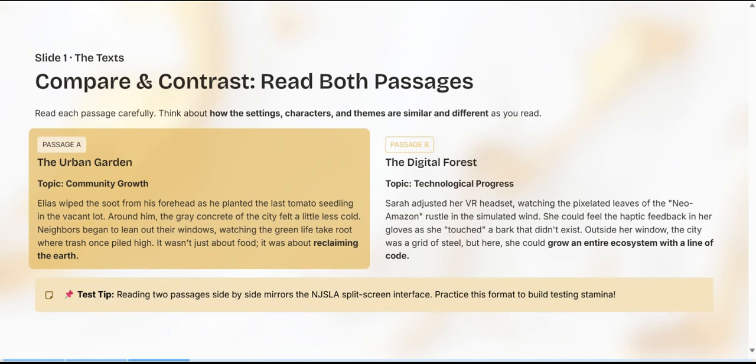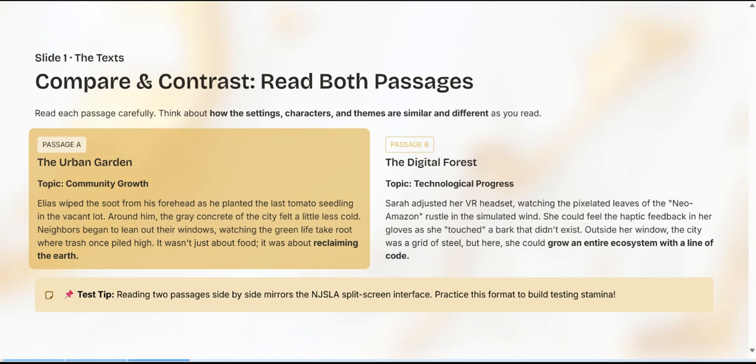Compare and contrast. Read both passages. Read each passage carefully. Think about how the settings, characters, and themes are similar and different as you read. Passage A, The Urban Garden. Topic 1, Community Growth. Elias wiped the soot from his forehead as he planted the last tomato seedling in the vacant lot.